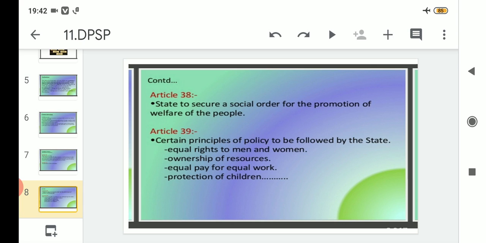And last but not the least, according to Article 39, the state, under the heads of central government, state government and local level government, will protect the child. That means right to education is there, under which a child in the age group of 6 to 14 years cannot be involved in any household, domestic work or outside work. It is a punishable offense.